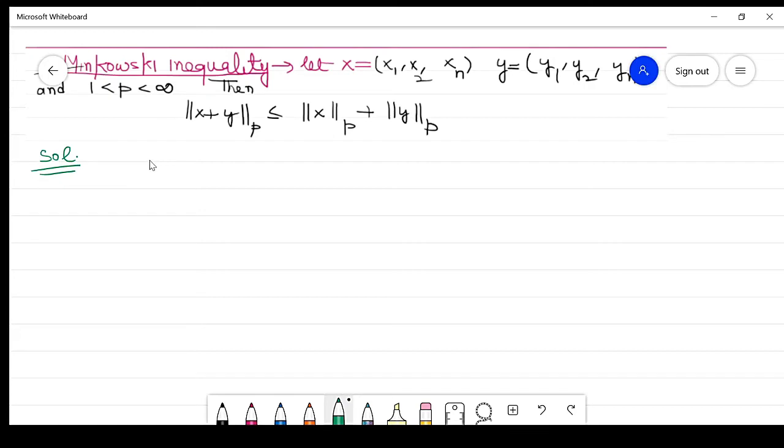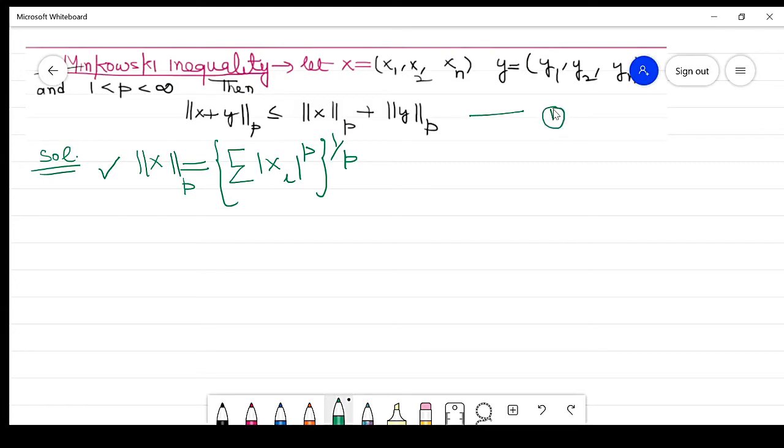So first understand what is the value of the norm of x. So what is the norm of x in p? This is the summation of |xi| raised to power p, and the whole thing raised to 1 by p. So that is the norm defined in this case. Our purpose is to prove equation number 1.